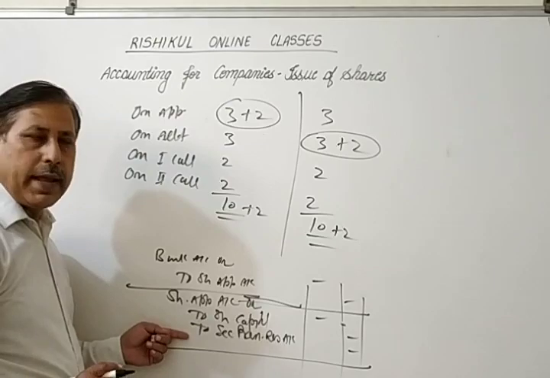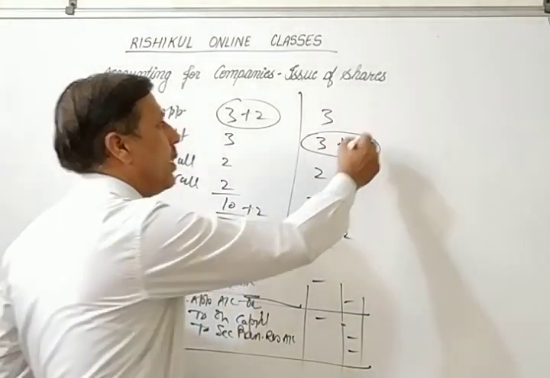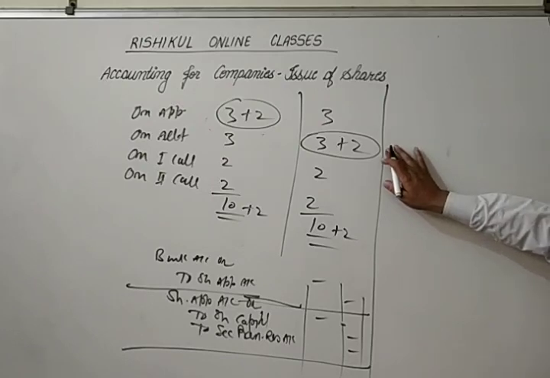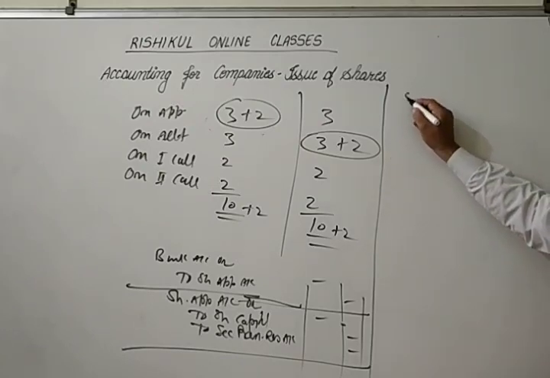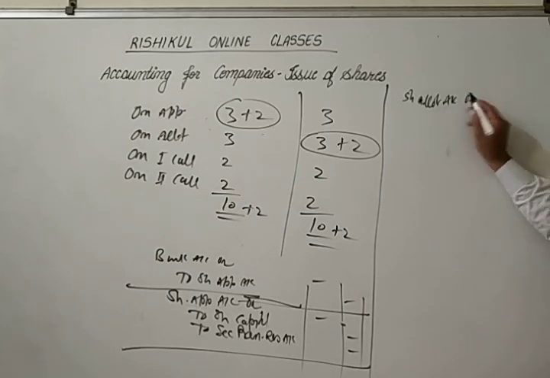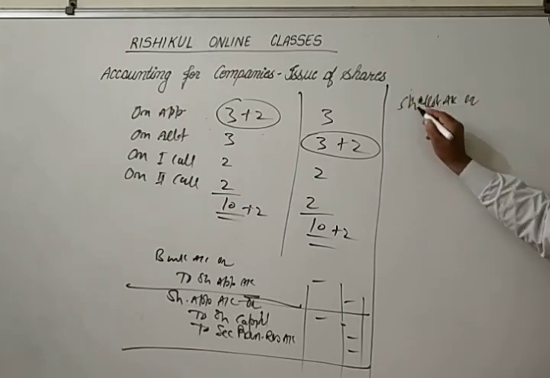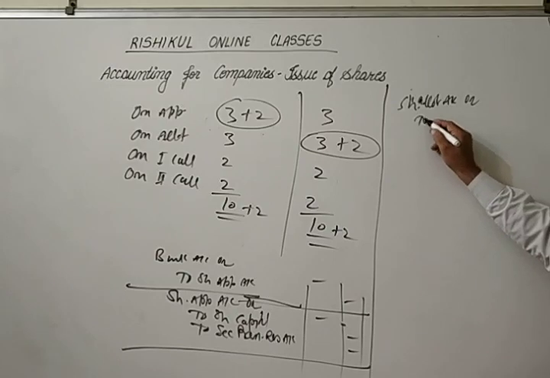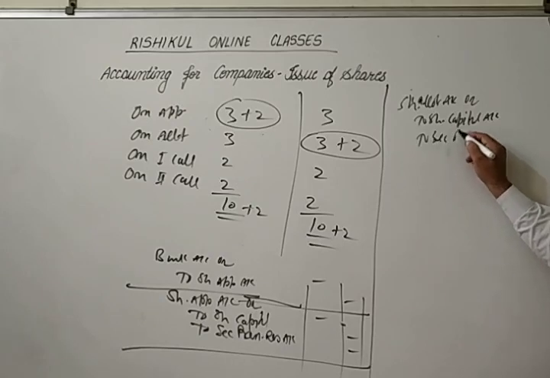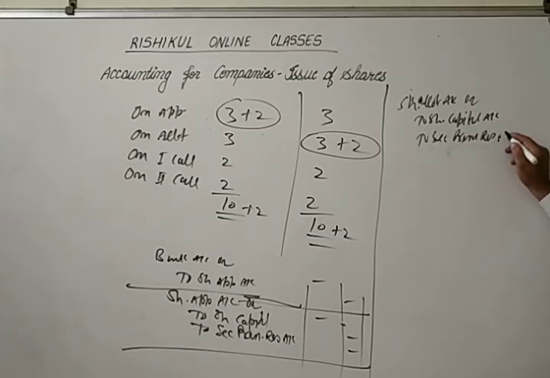Okay, next I want to tell you about allotment. How you do the entry here: first entry, share allotment account debit to share capital account, to security premium reserve account, right?